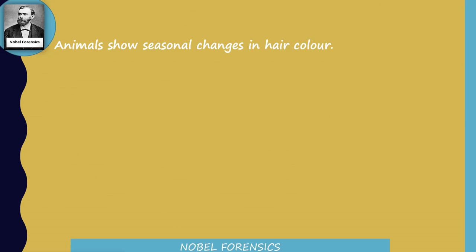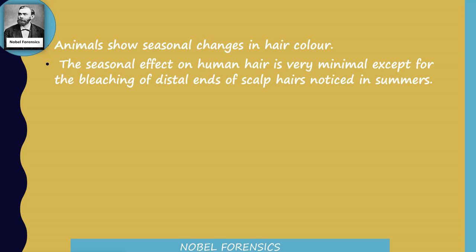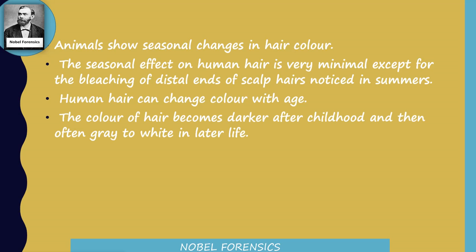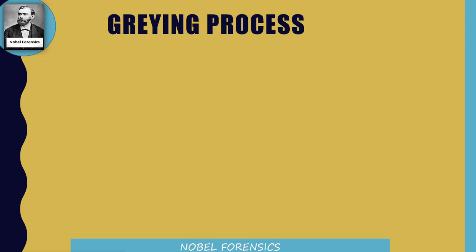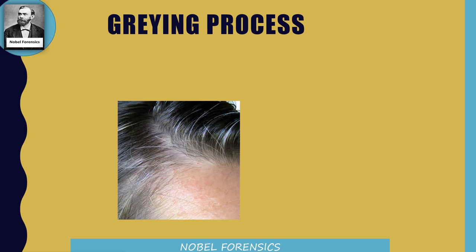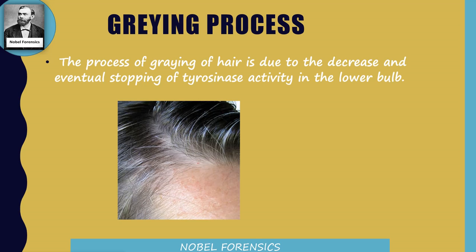And animals show seasonal changes in hair color. But what about humans? Do they show any seasonal changes? Yes, of course. In summers, the distal ends of the scalp hairs show some bleaching effect. Also human hair can change color with age, from black to grey, and grey to white in later life. Then the graying process. The process of graying of hair is due to the decrease and eventual stopping of tyrosinase